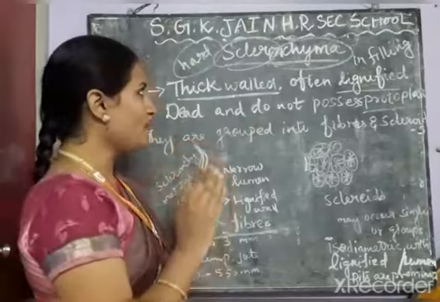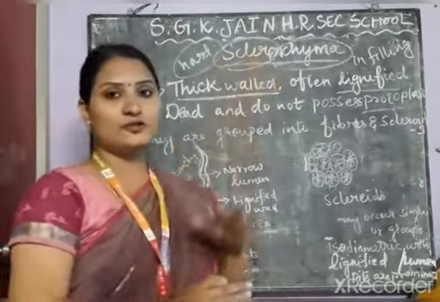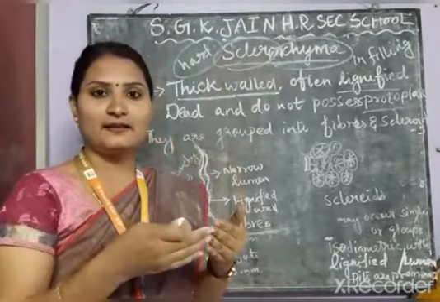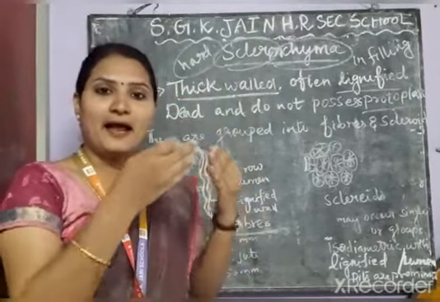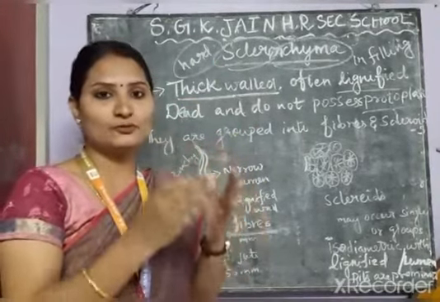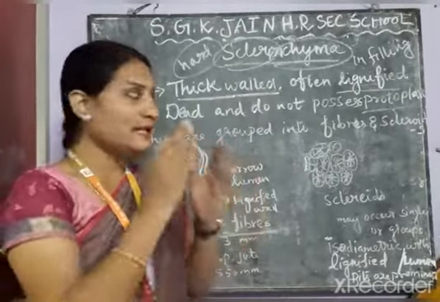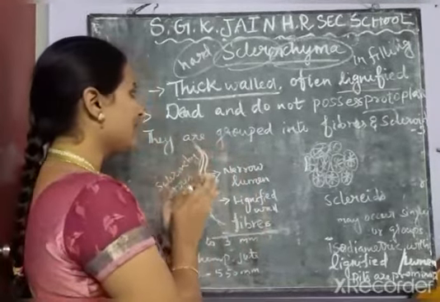Most probably these sclerenchyma tissues are present in the trunk of the tree. The trunk provides mechanical strength and support to the plants. These sclerenchyma tissues are dead cells.